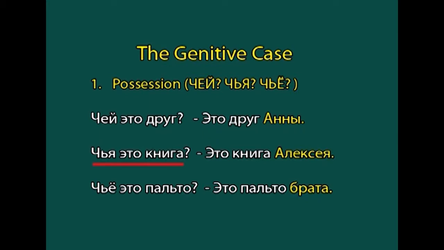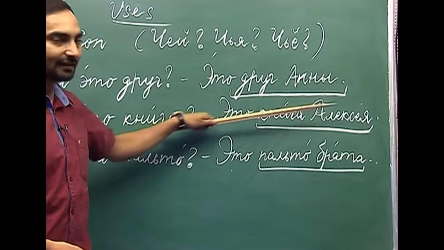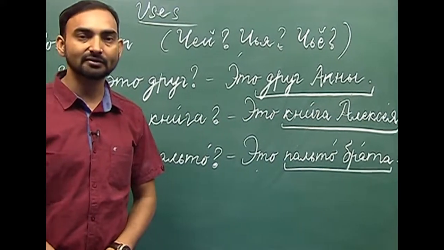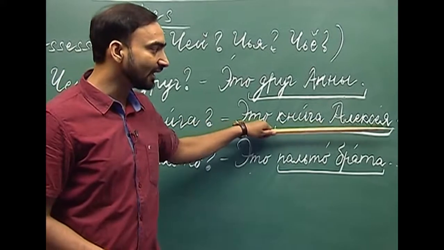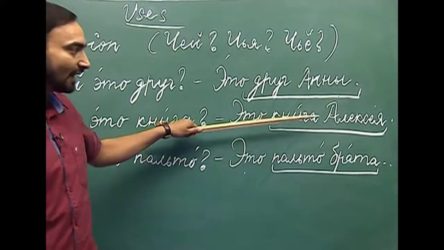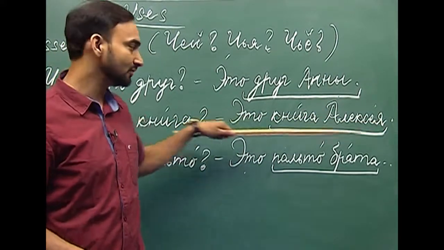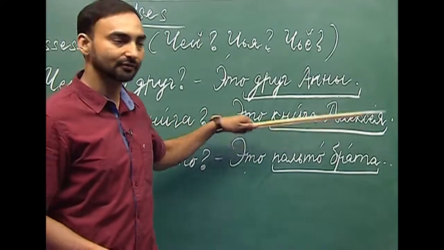Чья это книга? Это книга Алексея. Alexei, again it is a masculine Russian name. So, here книга Алексея denotes Alexei's book. So, this is Alexei's book.